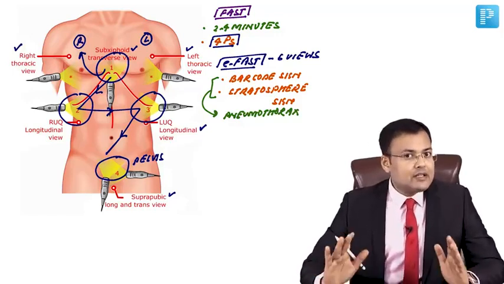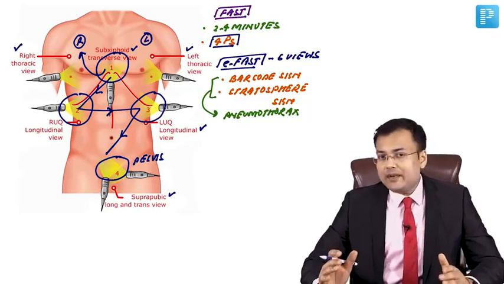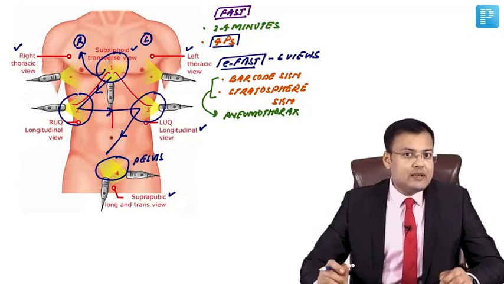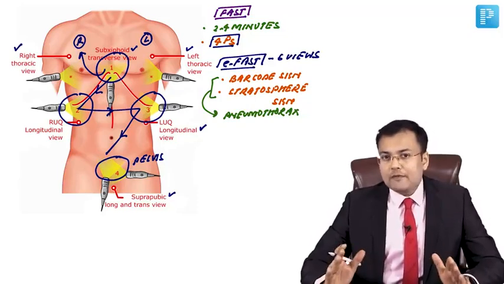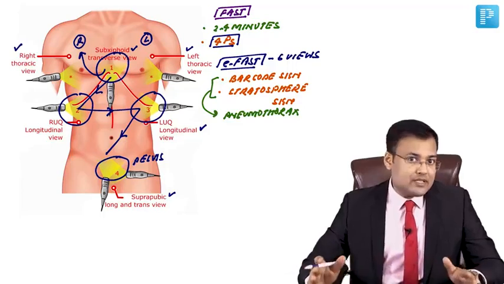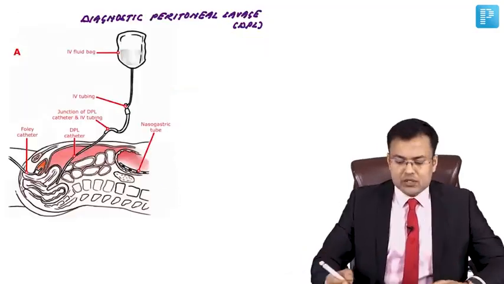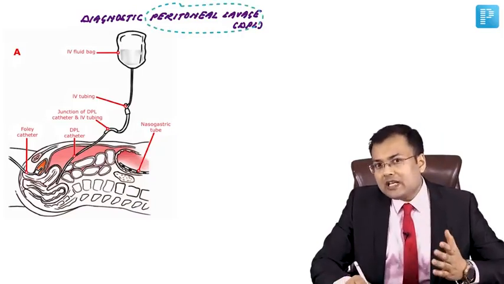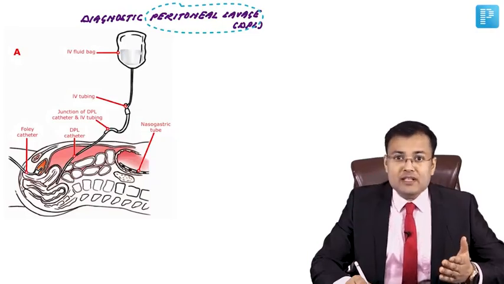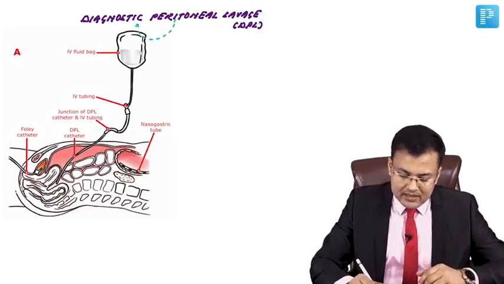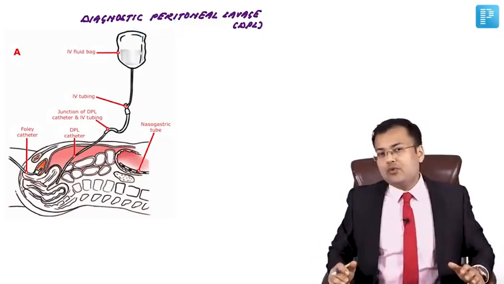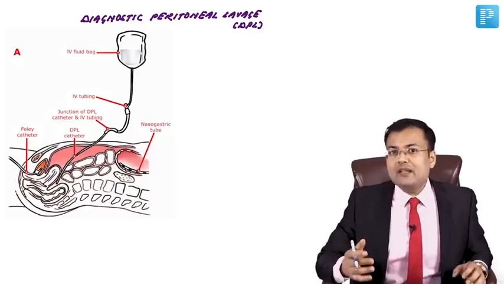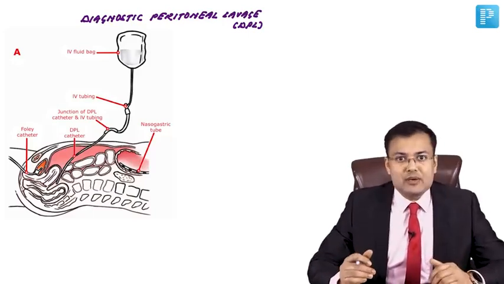Okay, we discussed that the first investigation done in patients of blunt trauma abdomen, doesn't matter whether patient is stable or unstable, is FAST. And you know, FAST has replaced DPL. What is DPL? Diagnostic peritoneal lavage. So what is done in diagnostic peritoneal lavage? It is the peritoneal lavage performed with 1 liter of normal saline or ringer lactate for making the diagnosis of what happened in the blunt trauma abdomen.